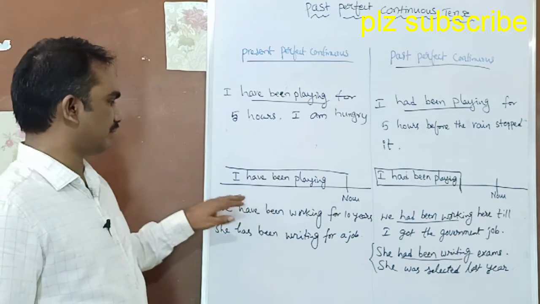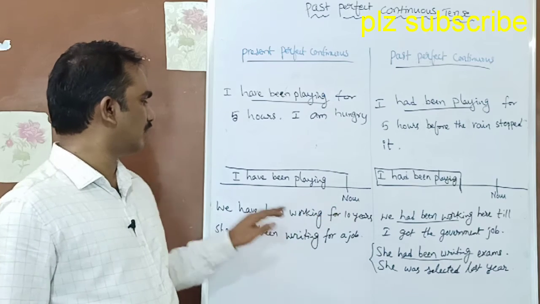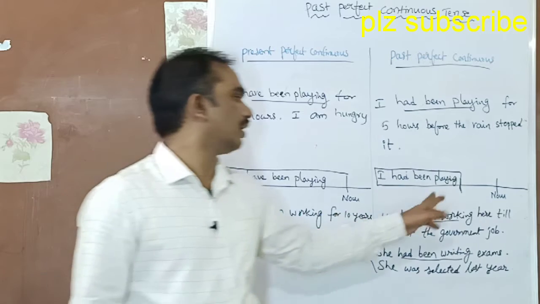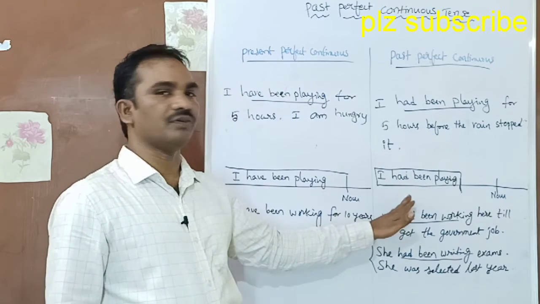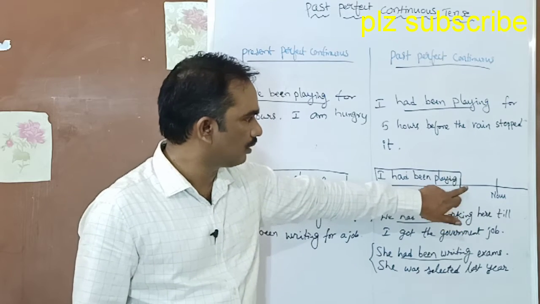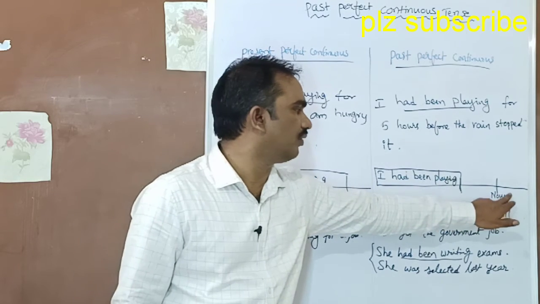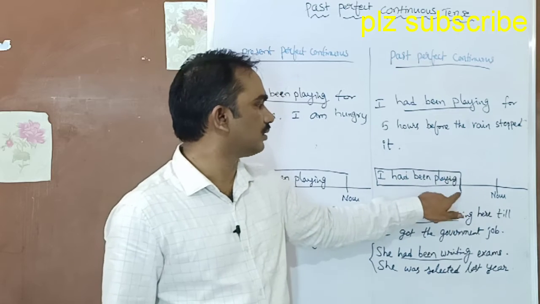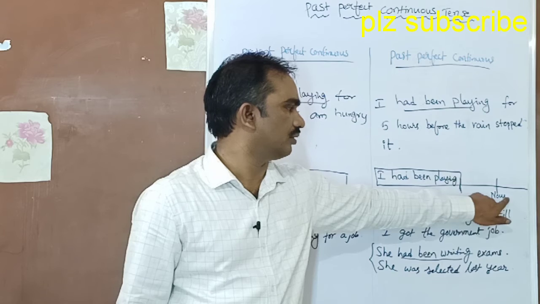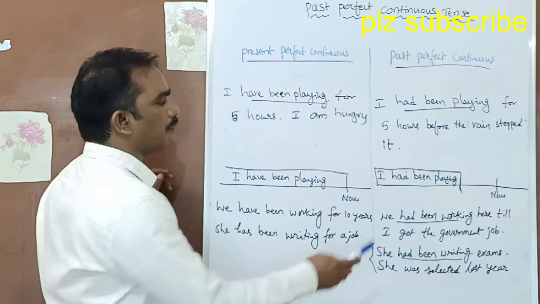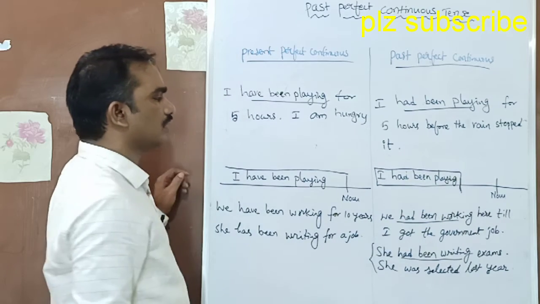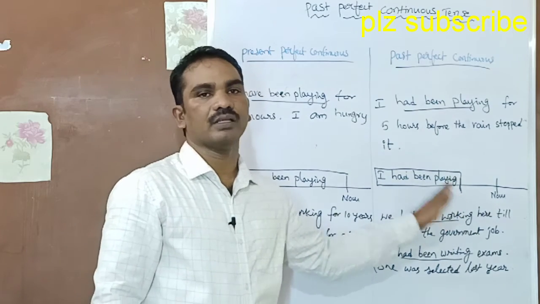Let's look at the timeline. We are here now. I have been playing, so till now I have been playing. And look at this timeline, the past perfect continuous timeline. This is one point of time in the past. Now we are here. I had been playing. You see the game stopped here, and we are now here. At some point of time something happened here. Rain came and stopped the game, and till then we had been playing.